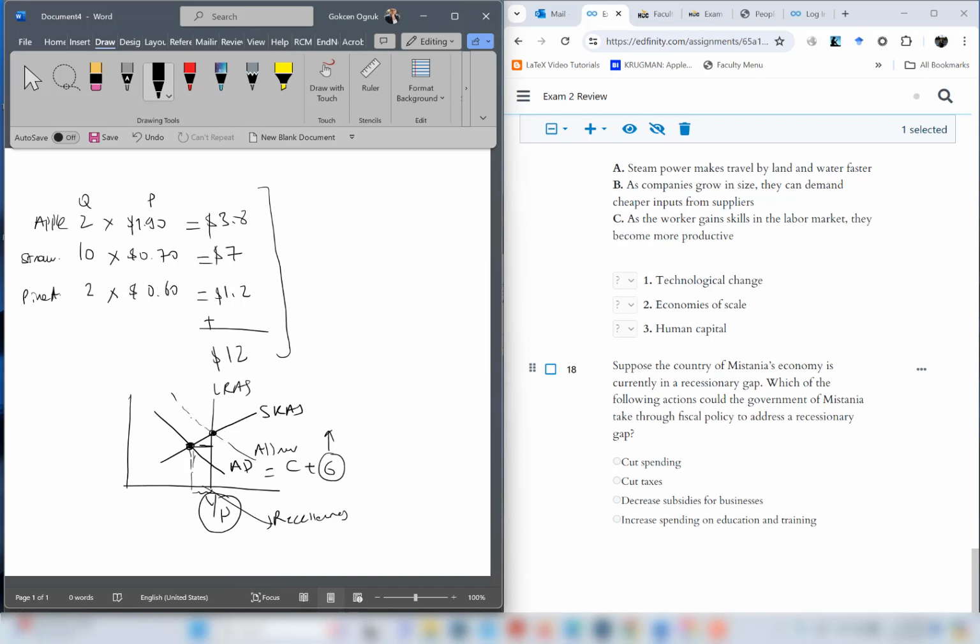The other way is government can reduce the taxes, right? When you cut the taxes, C increases, consumption increases, and it will shift the AD to the right again to reach the full potential output level. So therefore, cut taxes and increase spending is going to work. Therefore, two answers are correct. Cut taxes and increase spending on education and training are the right answers for this question.